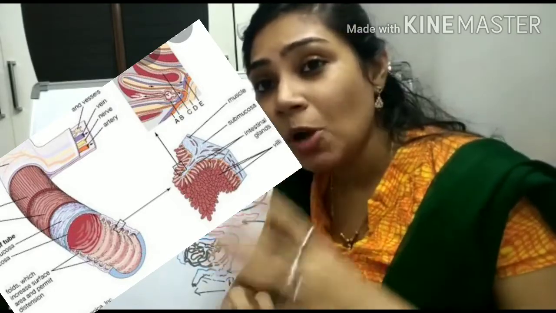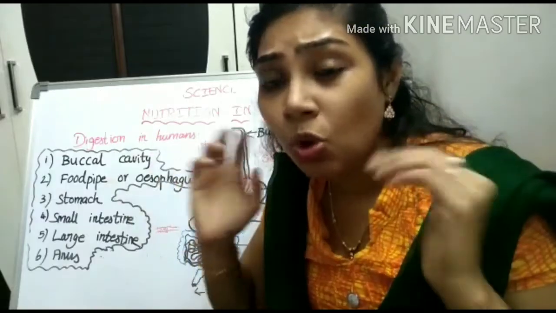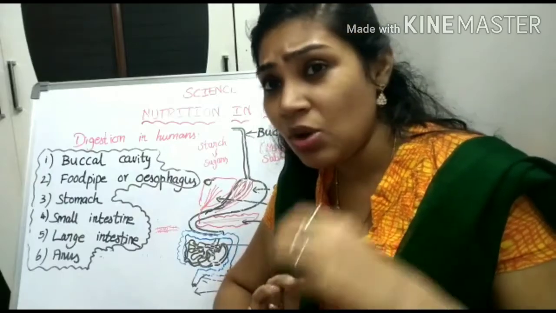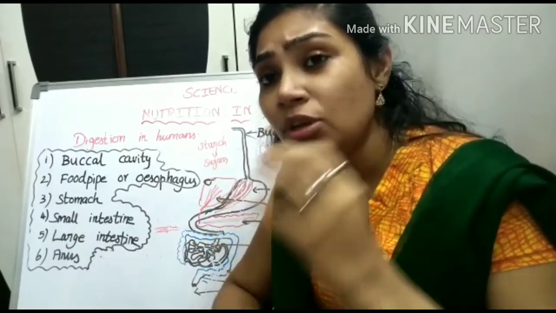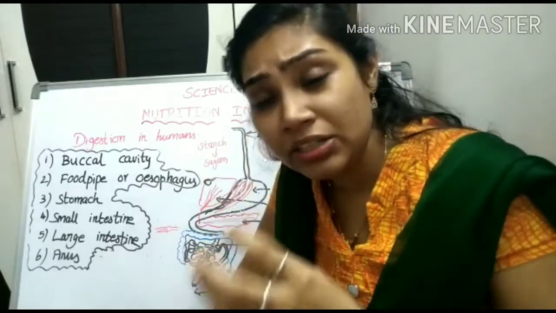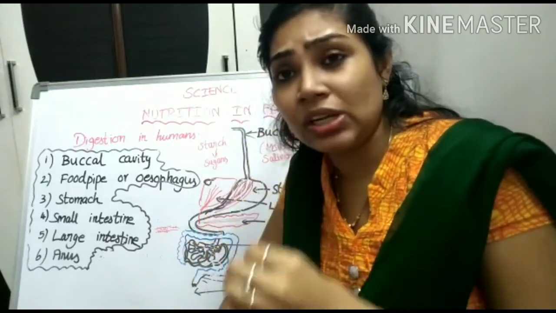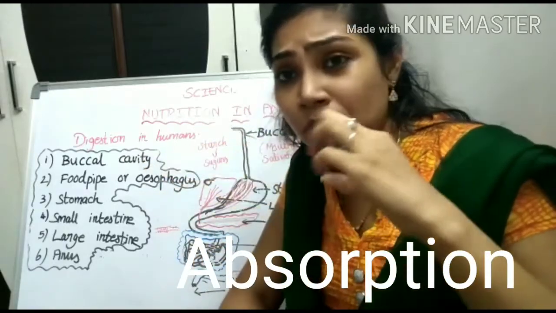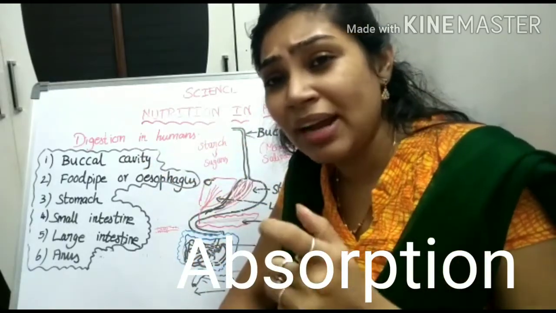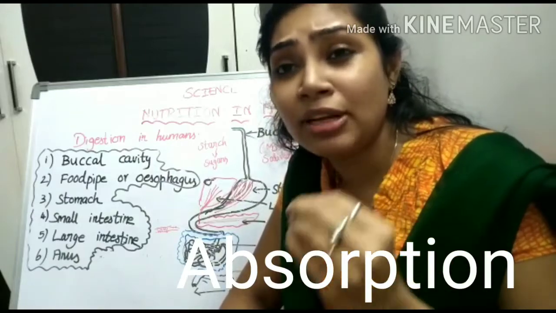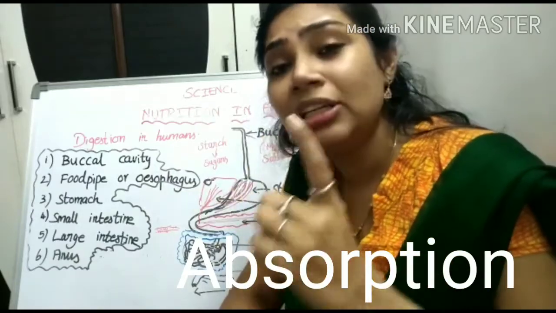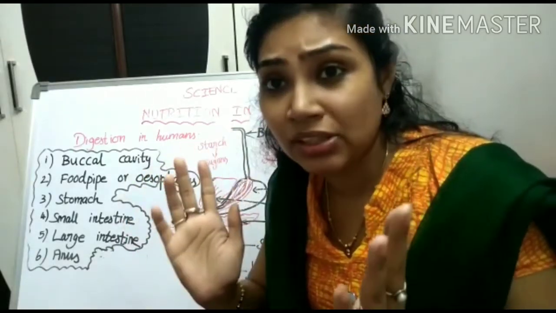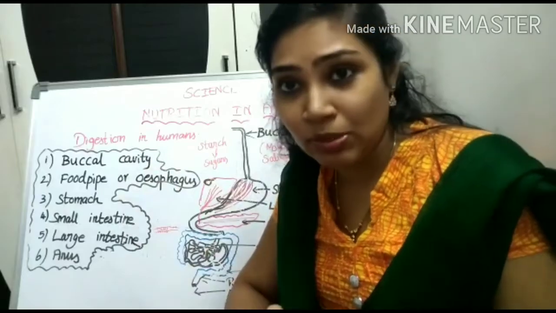Now, the absorbed substances should be transported to all parts of the body by the process called assimilation. Now, the undigested food will enter into the large intestine. In the large intestine, water and minerals present in the food will be absorbed, and finally the waste material will be eliminated from the human body through the anus. This is the overall process of digestion which takes place in human beings.